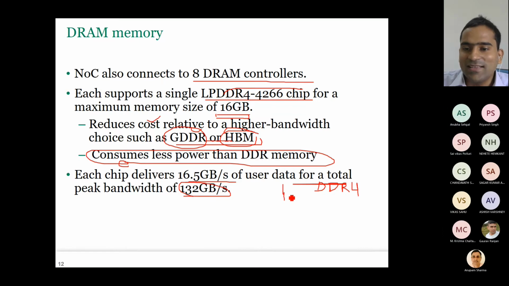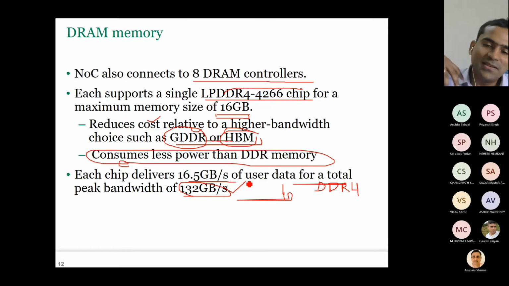So compared to that 40, here it is 132. This 132 is still much less than HBM, right? With TPU version 2, it was like 700, and with version 3, it is 900. So compared to them, it is much less. But here, anyway, we are only doing inference. For training, we need much higher bandwidth, but for inference, we need lower bandwidth. So here, the bandwidth is good, and it is also much larger than that provided by DDR4.